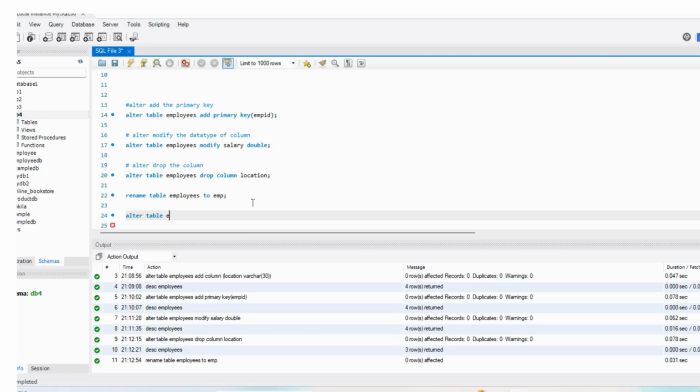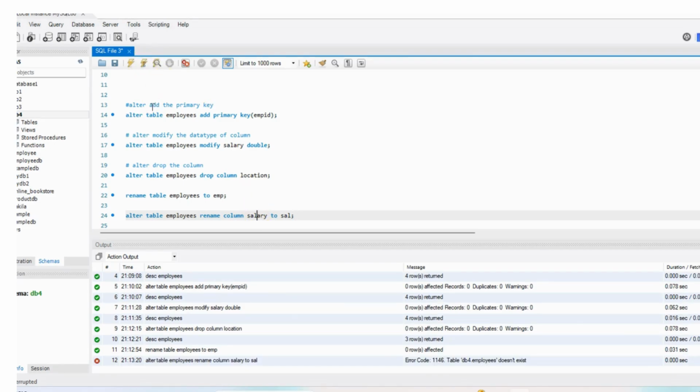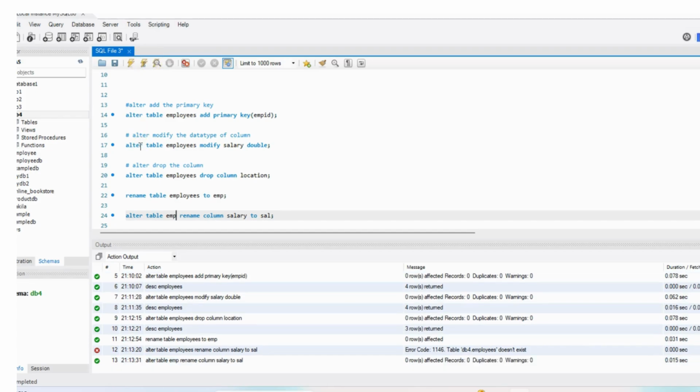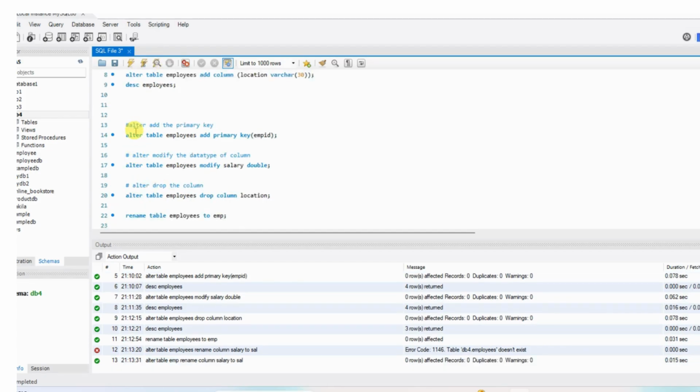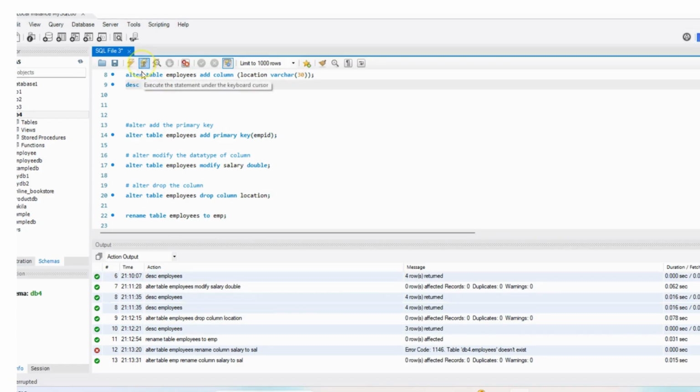So alter table employees rename. What do you want to rename? Column salary to sal. Okay, so this is one. Just execute. Because table employees I changed to EMP, right? So let me just change and execute again. So it is executed. Now you want to see, just DESC execute.